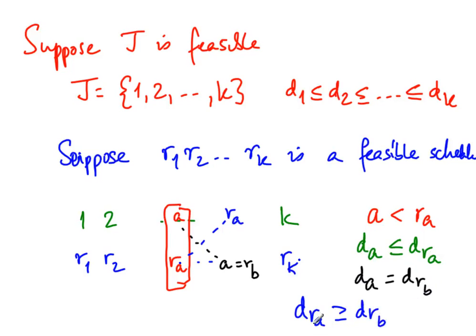Now since the deadline of R of A is greater than that of R of B, and it is possible to schedule R of B here, so R of B is still within its deadline, and R of A has a deadline even further to the right, it's possible to exchange these two.